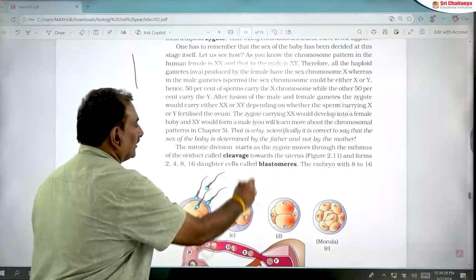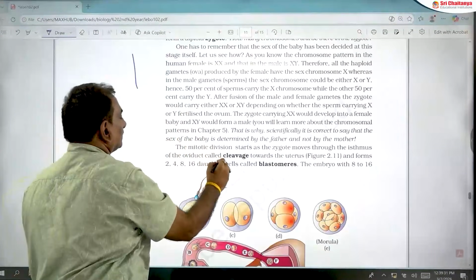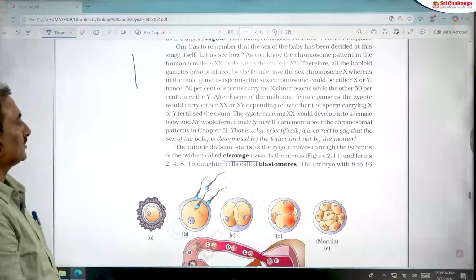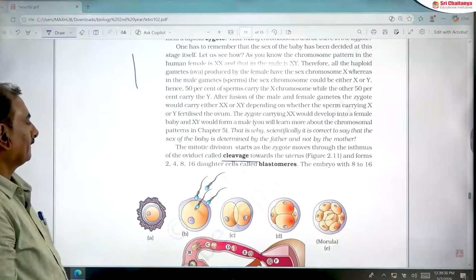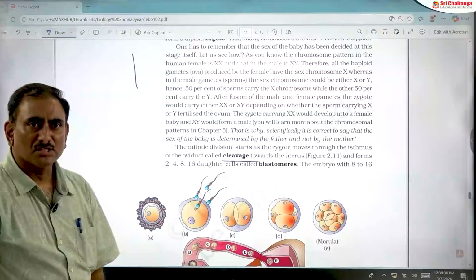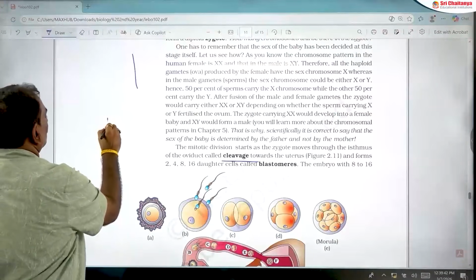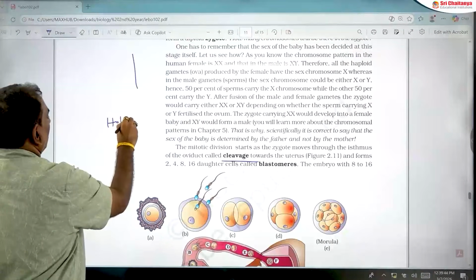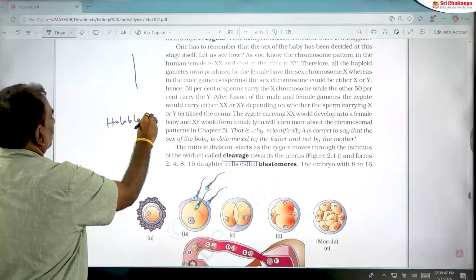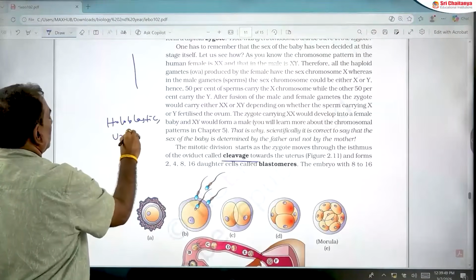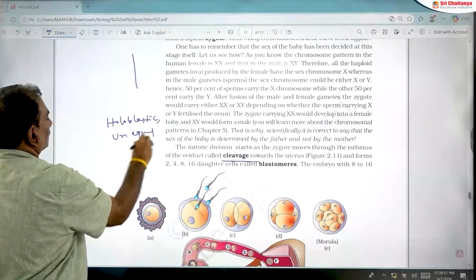Cleavage: repeated mitotic divisions are called cleavage. The division of the zygote is also called cleavage. In human beings, what type of cleavage is it? It is holoblastic and unequal cleavage.